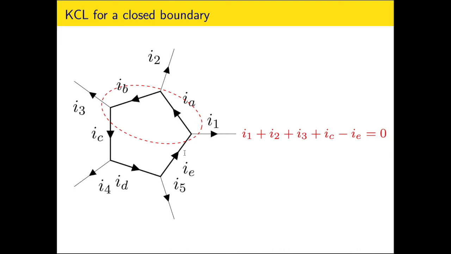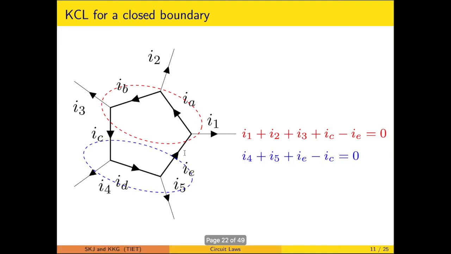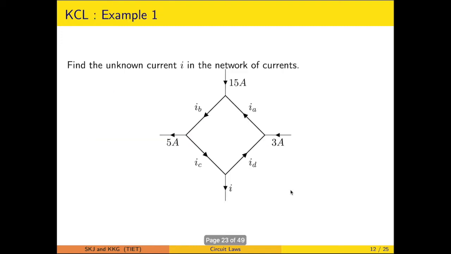On similar lines, let's take another boundary. This is the boundary which we considered. In this, I5 is an outward current, I4 is an outward current, IC is an inward current, and IE is an outward current. So the equation has to be I4 plus I5 plus IE minus IC is equal to 0. So it is equally applicable to the junctions or to the closed boundary.